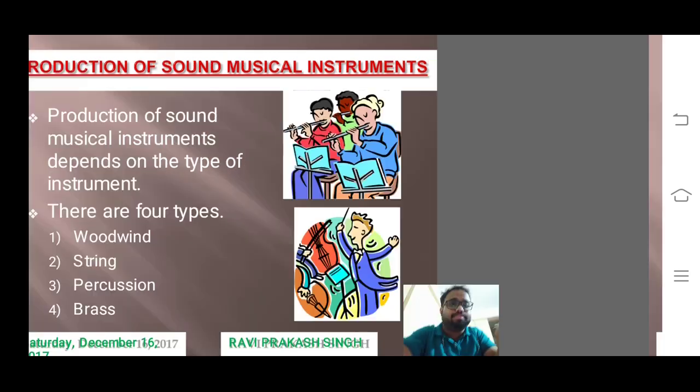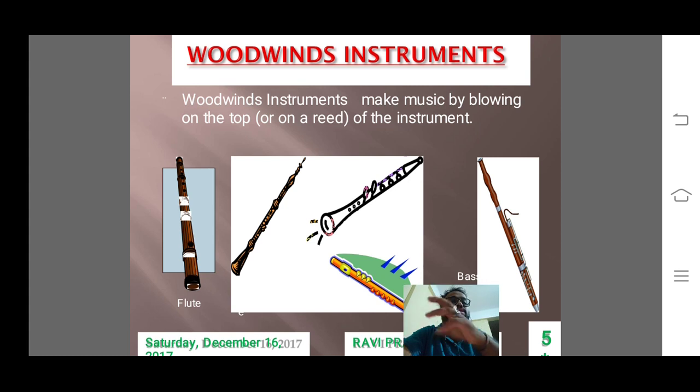What do they do? Woodwind instruments make music by blowing on the top or on the reed of the instrument, for example shehnai and flute.